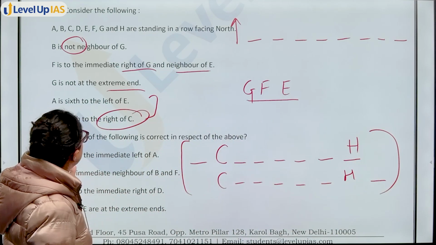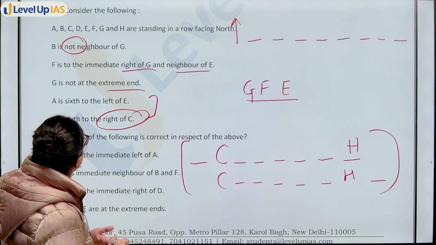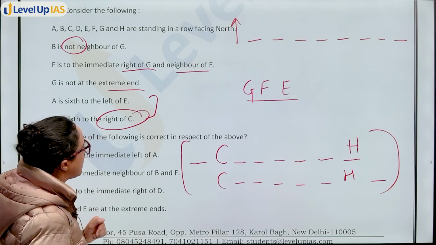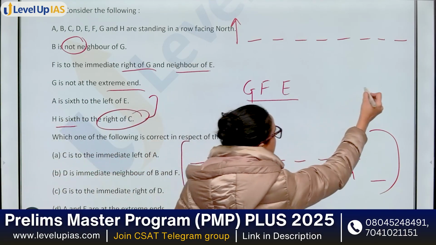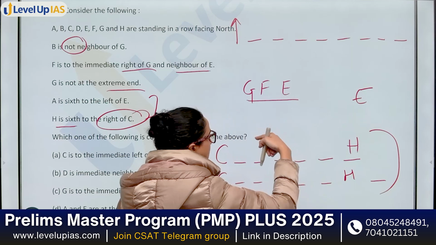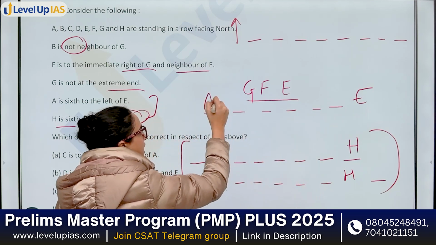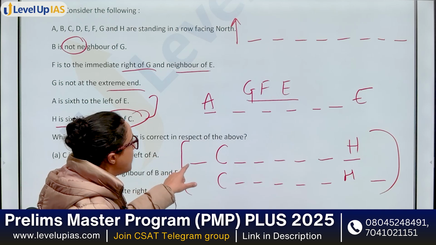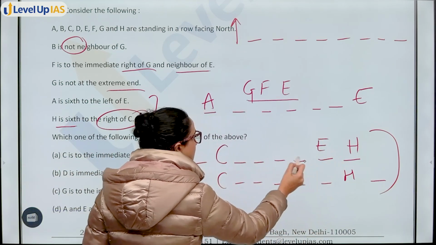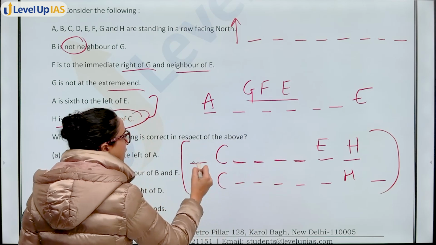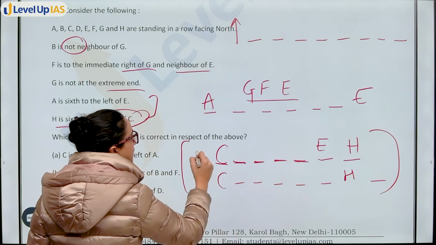Now, you also know A is 6 to the left of E. That means also you know that G is not at the extreme end. Okay. So, if you place E anywhere, A is 6 to the left. 1, 2, 3, 4, 5, 6. And then A will be here. So, from here, is it possible if you place E here? 1, 2, 3, 4, 5, 6 पे A.